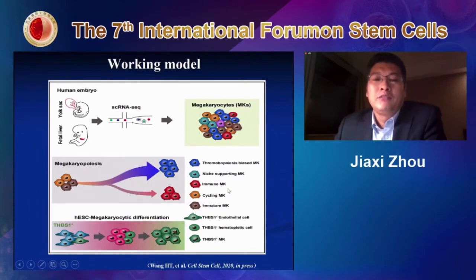Also, we identified THBS1. It can really mark the endothelial cell in the very early stage. Even as early as the endothelial stage, this cell can show some bias toward megakaryocyte differentiation. Also, as I mentioned, we established some reporter mice. Hopefully, we can trace all the different processes of megakaryocyte development.